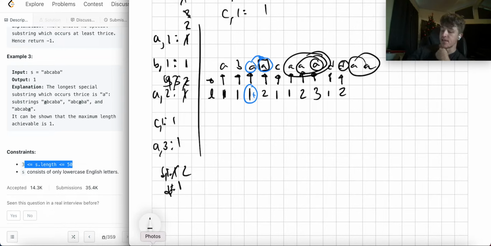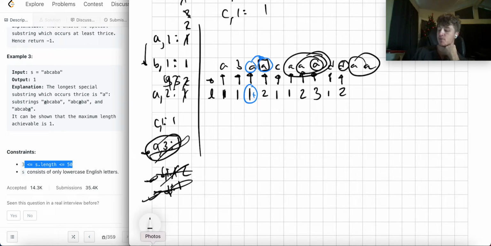So I can look at all these and say, oh, I got an A3 here. How many of those do I have? No, that's not good. That's only 1. Oh, I have a D2 here. How many of those do I have? Oh, I have 2 of those. How many of these do I have? Oh, I only have 1 of those, right? I look at A2 here and I say, oh, I have 5 A2. So that's more than 3. So I can call A2 and that would be the answer. So I'd return this 2. That's all over the place.